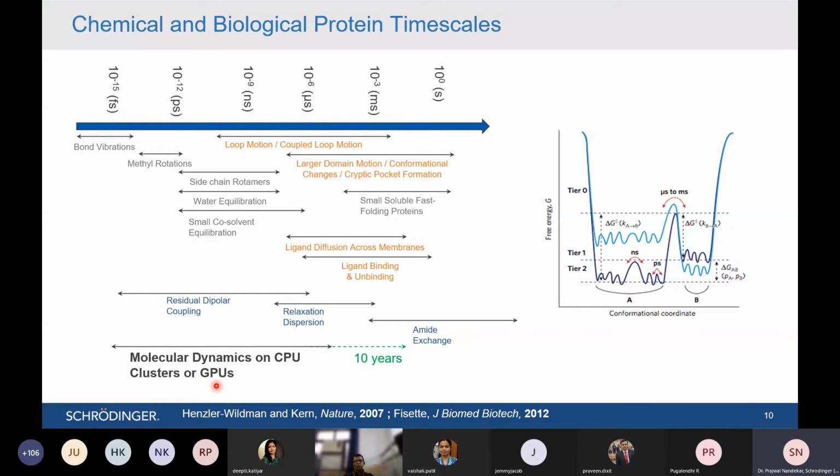Though at present it is costly to buy, like lakhs of rupees you need, it still makes the studies faster, because on one GPU card one can go up to even 50 to 100 nanoseconds of MD simulation in just one go. So this is what the time scale is about. We need to think of the time scale based on the biological phenomena which we want to observe. So this is how it all evolved along with the computational power. That is the basics of MD simulation.